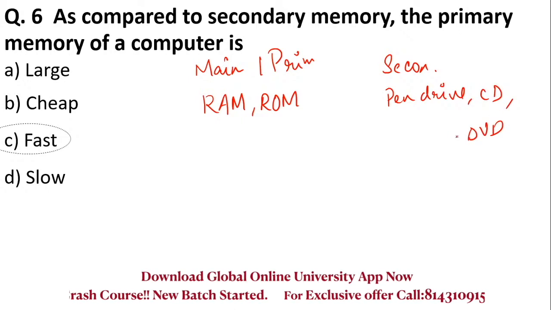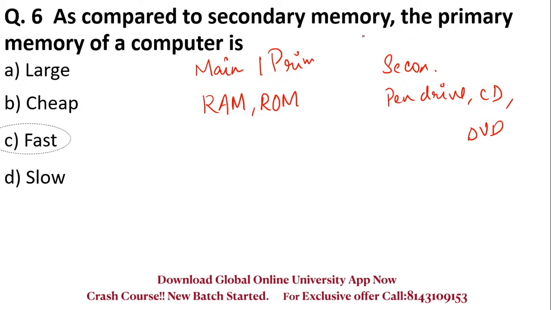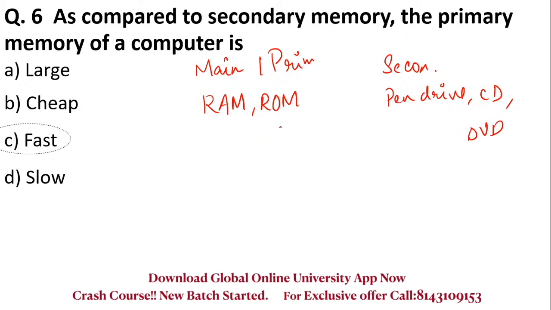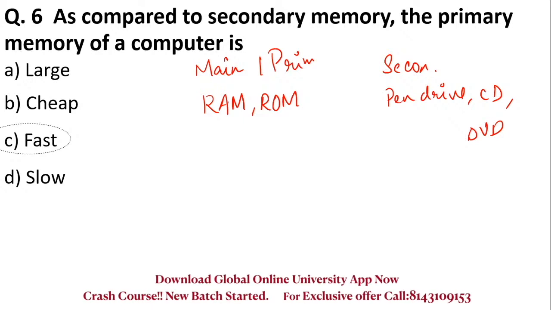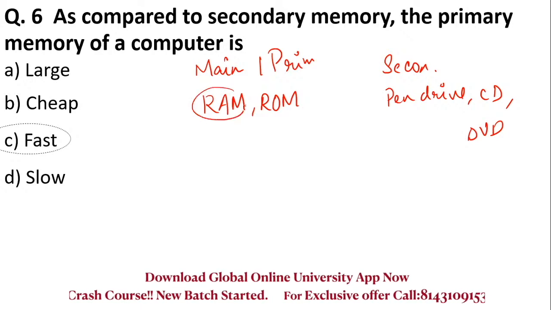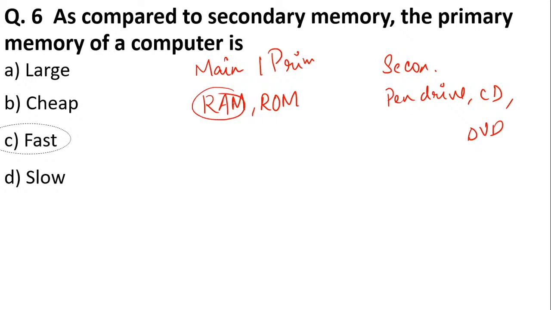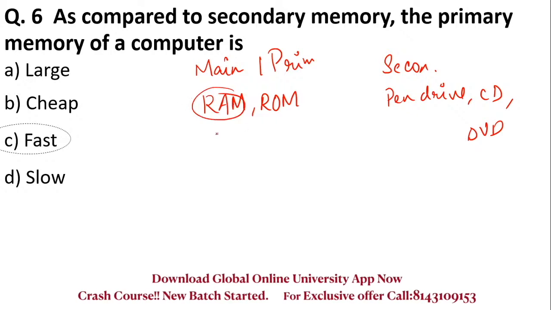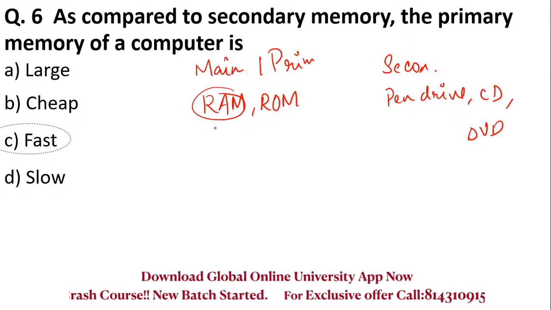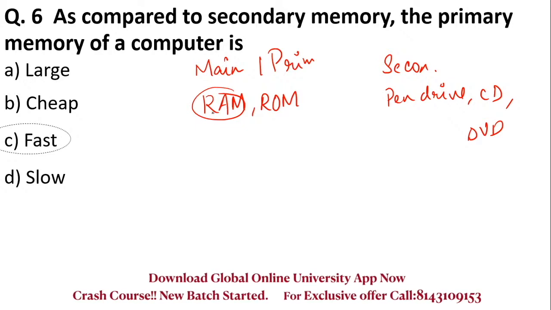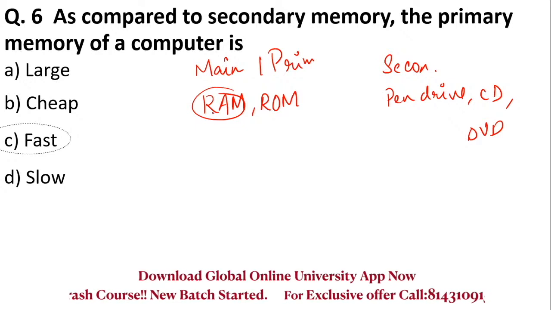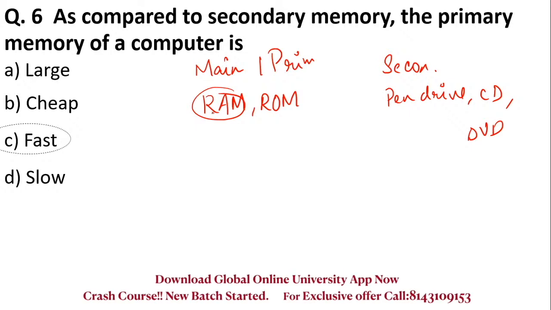These are your secondary memory. So as compared to secondary memory, the primary memory is fast. Yes, because whenever any program is running in RAM, it will be faster because it is closer to the CPU. Okay, these are directly connected to the CPU. That is why they are faster.